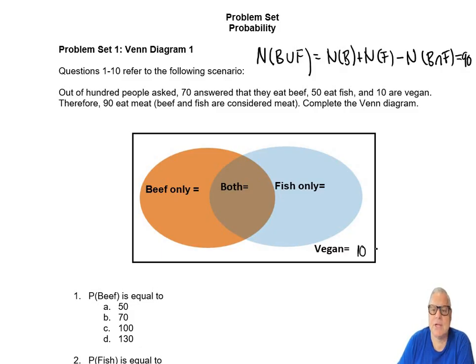So if 50 said that they eat fish and 70 said that they eat beef, that means 30 must have checked both beef and fish on their survey to make it 90. So both is 30, then beef only must be 40, and fish only must be 20.